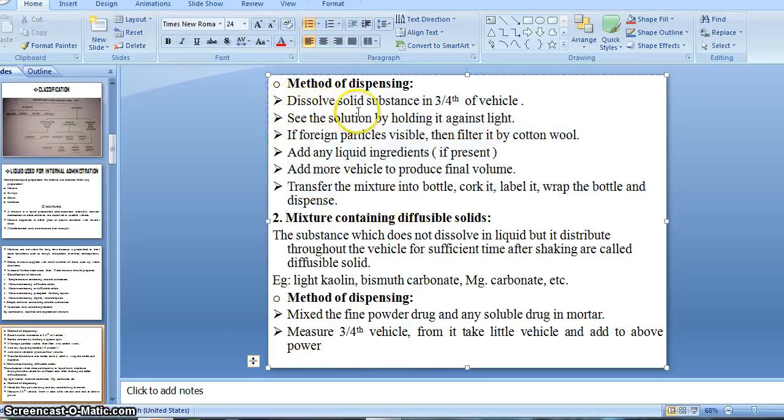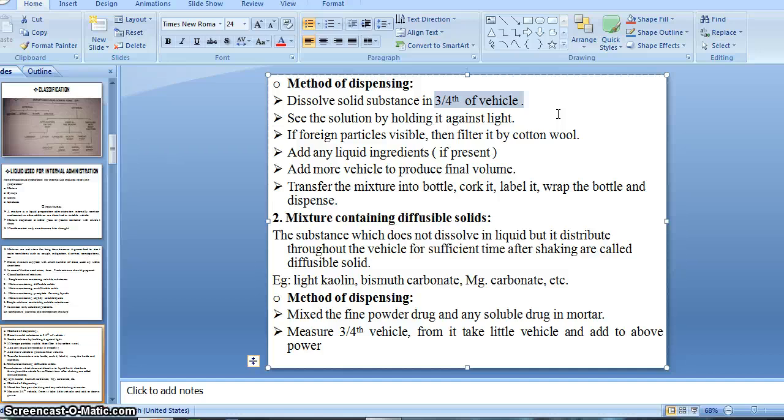First of all, dissolve the solid substance in 3/4 of the vehicle. It means we first dissolve all the soluble ingredients in 3/4 of the vehicle. For example, if there is 200 ml of vehicle, divide 200 by 4, so there are 4 parts of 50 ml each.